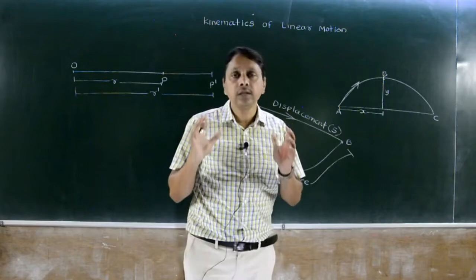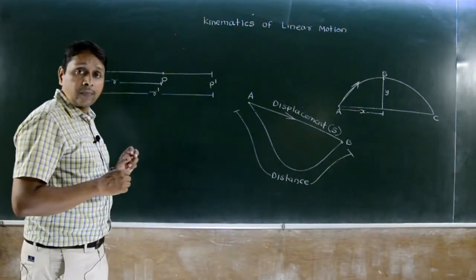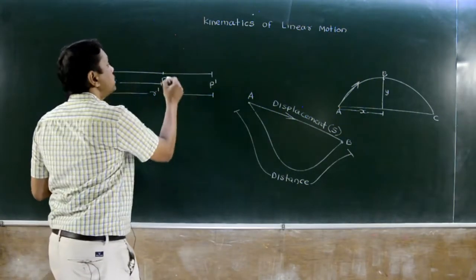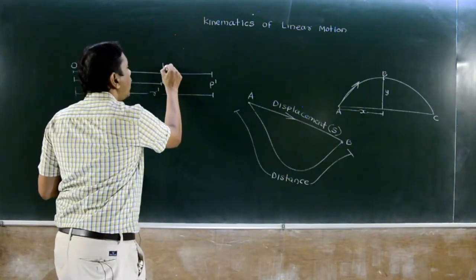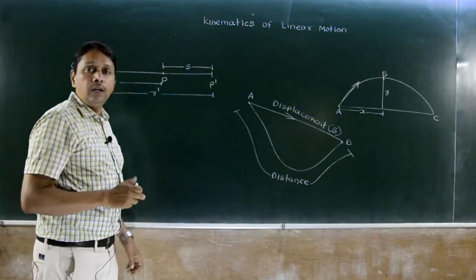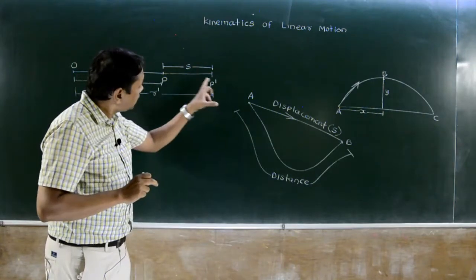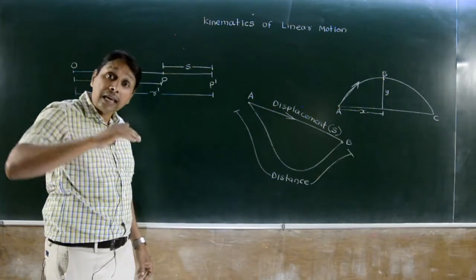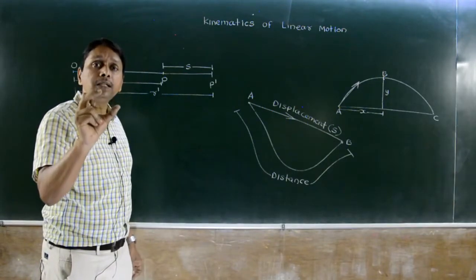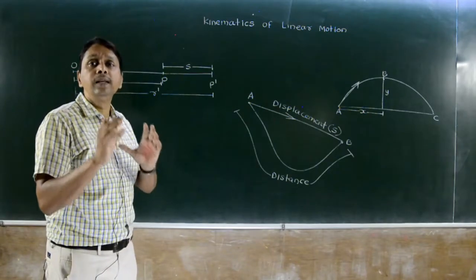So this is displacement. In this figure, when moving along a straight line from P to P dash in time t seconds, we have this as displacement. In case of linear motion, when the body moves along the same line in one direction only, distance and displacement are the same thing.